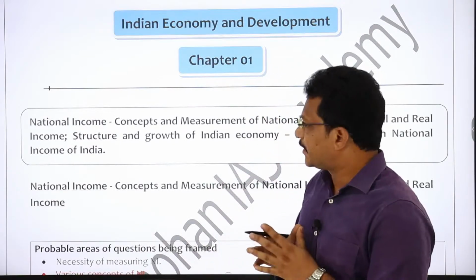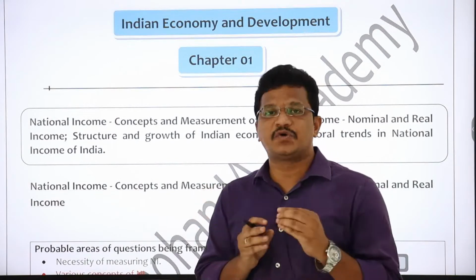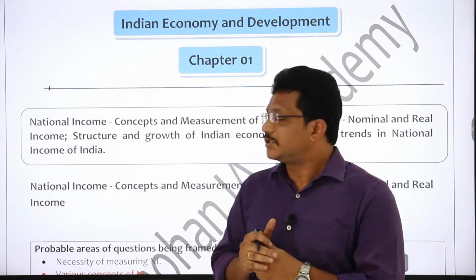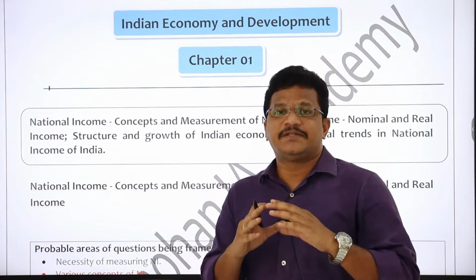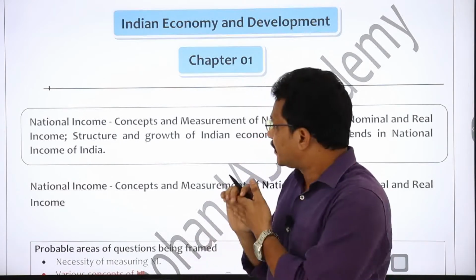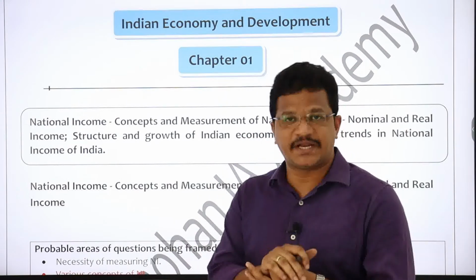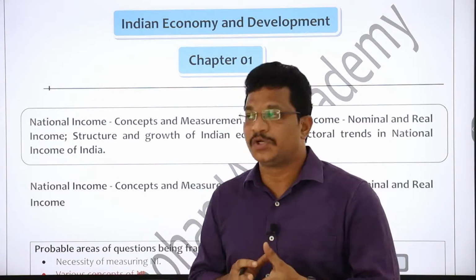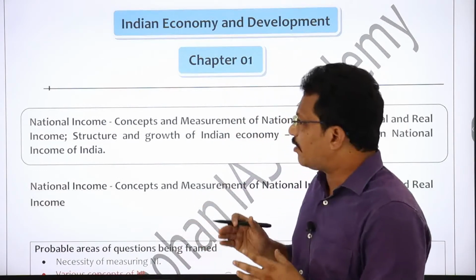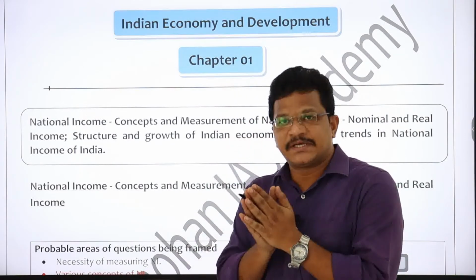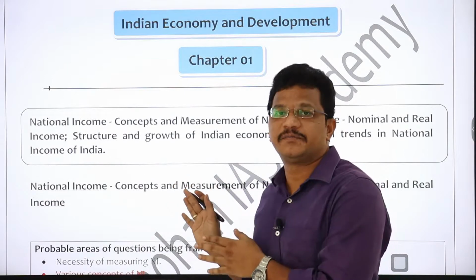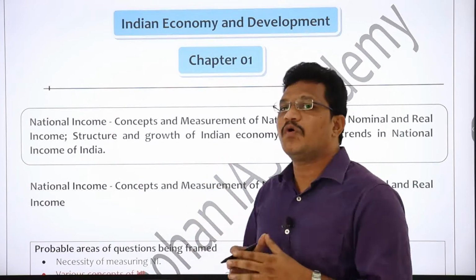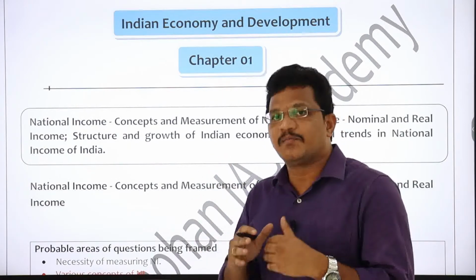In fact, the economy paper is going to be a very vital factor for your final selection. Why? Because the paper is complex in nature, as they have included Indian economy and Telangana economy, and moreover they have included environment and development and environmental related issues also. So the complexity of the economy paper has increased as far as Telangana Group 1 economy is concerned, and moreover if you integrate this paper with the essay paper, there is more scope for scoring more marks.